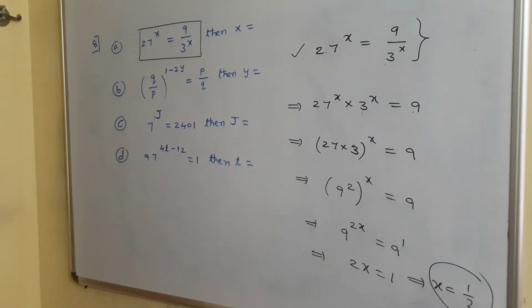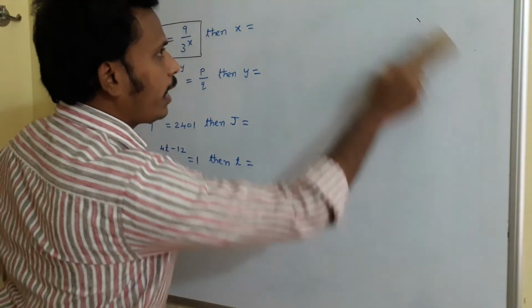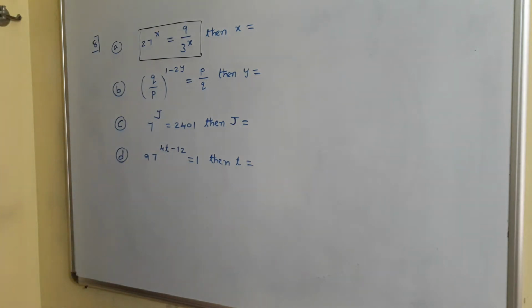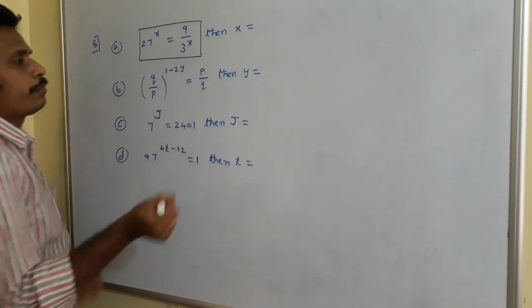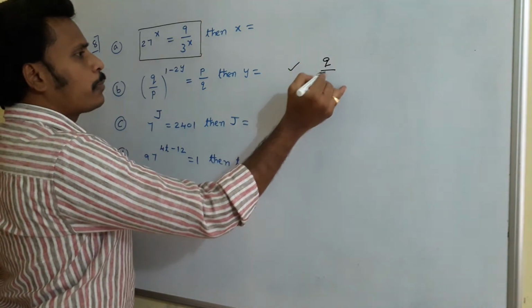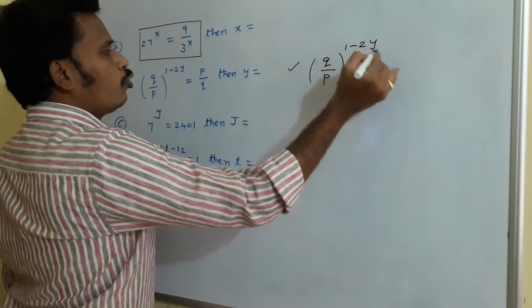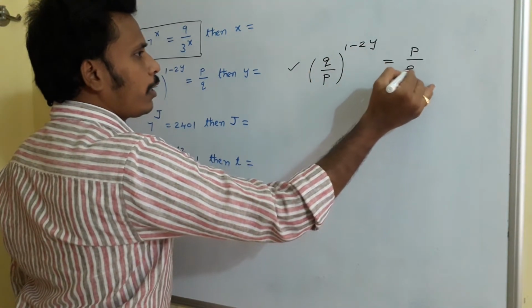Now just think about the second problem. Second one is also a very simple one. Q by p to the power 1 minus 2y is equals to p by q. So how to solve? It's very simple. First of all, just observe the problem. Q by p to the power 1 minus 2y is equals to p by q.